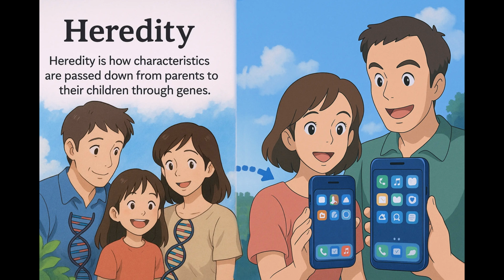Just as the old phone transfers its data to the new phone, ensuring that the new phone inherits the same apps and settings, parents pass on genetic information to their children, resulting in shared traits and characteristics.